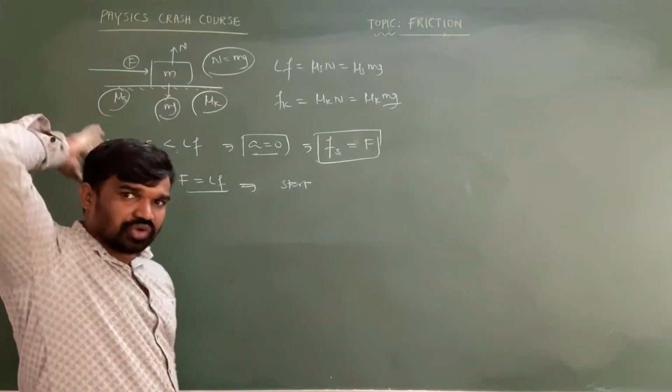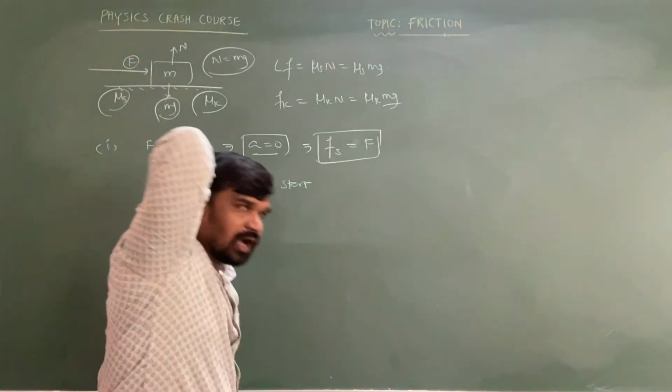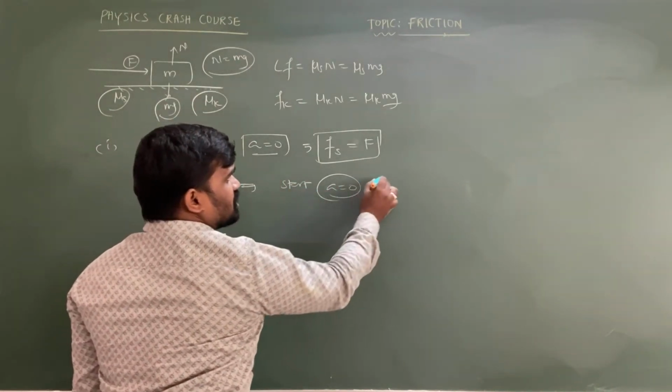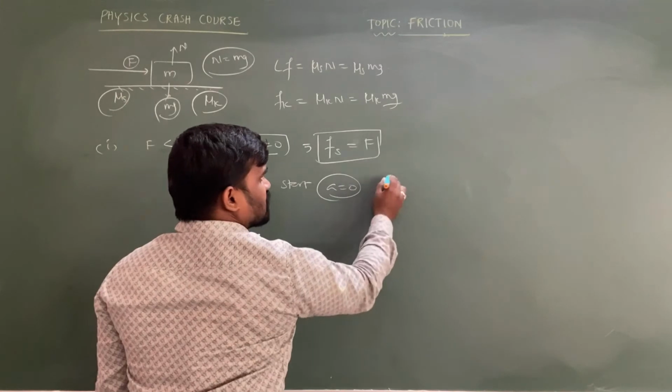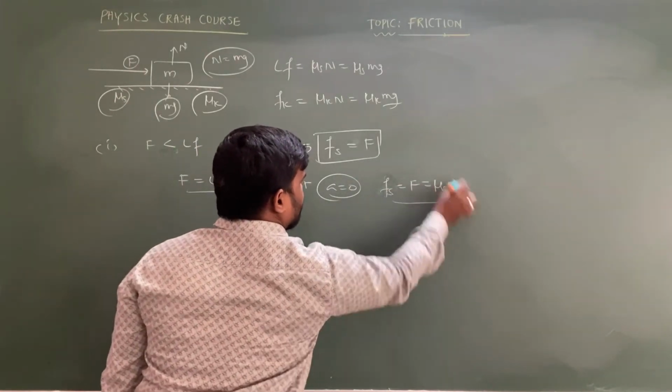Just a jerk is going to be there. You are applying the force, applied force equal to limiting friction, then the object starts to slide. At that time acceleration will be taken as 0, and the applied force or the static friction equals applied force equals limiting friction, we can take, my dear intelligent students.